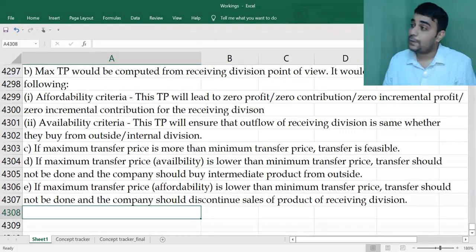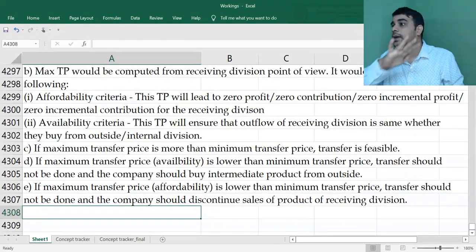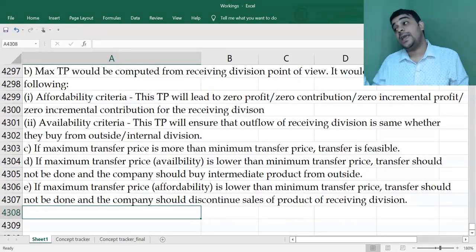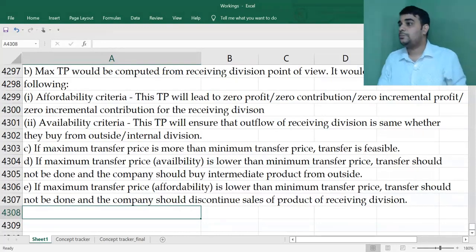If it was as per availability criteria, then at least you have an option of buying it from outside and continue running your operation. But if the same comes as per affordability criteria, stop operation. You don't have a choice. You will have to stop the operations. Clear? Any doubts on this?